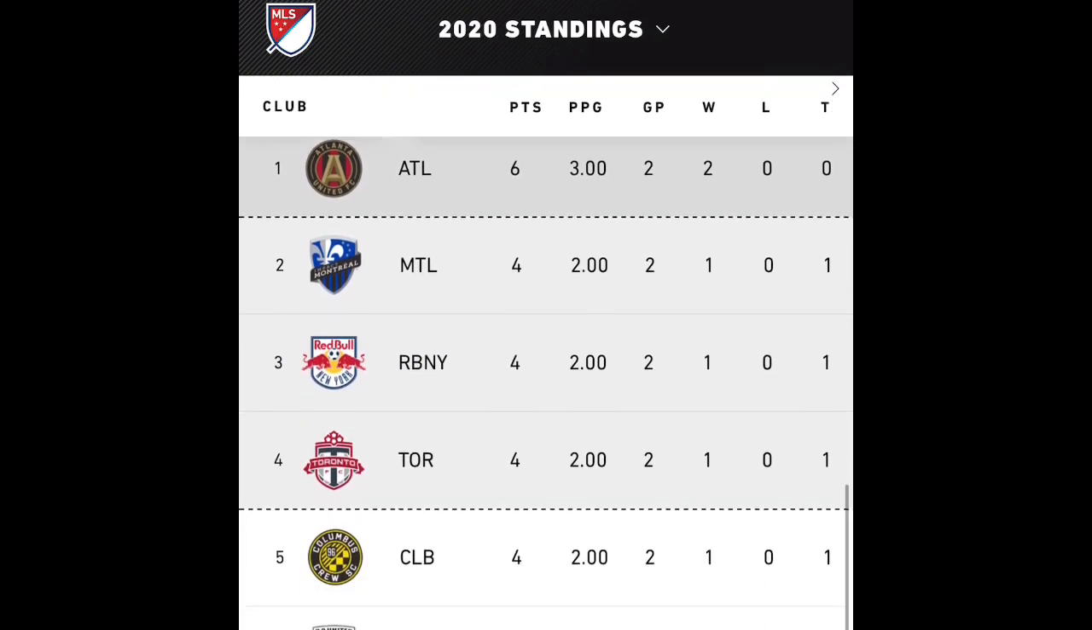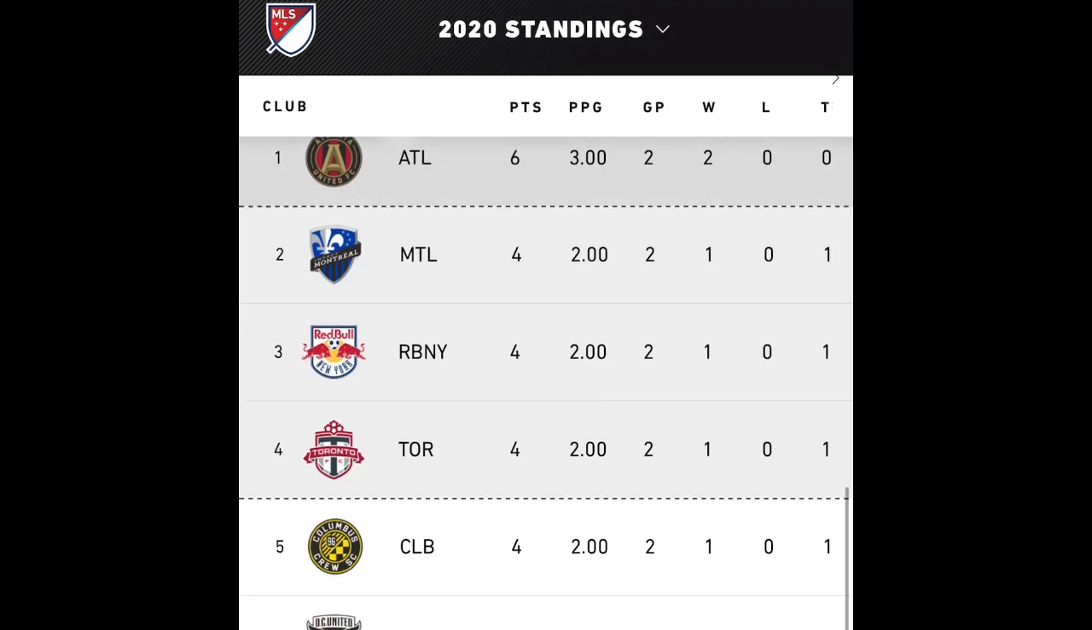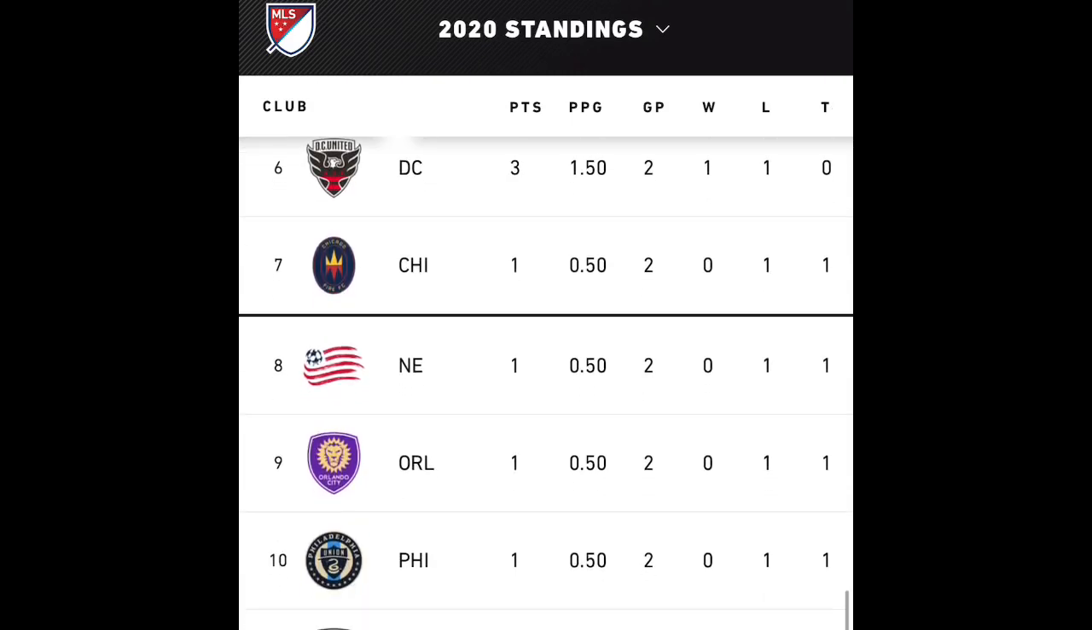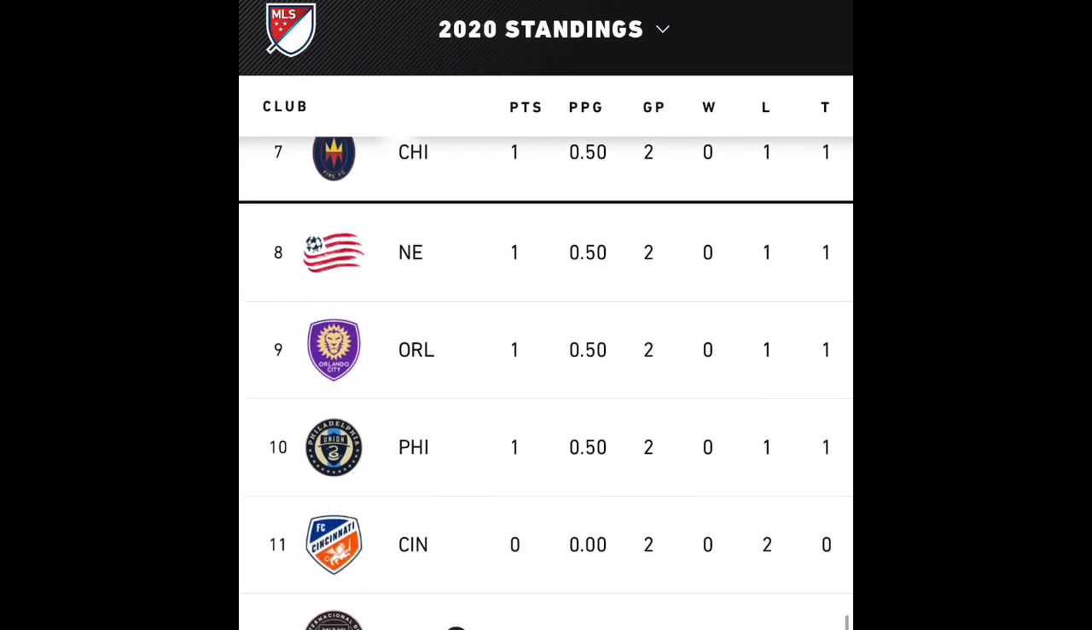And then if we keep scrolling down, Eastern Conference, of course, Atlanta is in first place. They haven't lost any games. And towards the bottom, well, there's Orlando. They've got a couple of points or whatever. They got lucky.